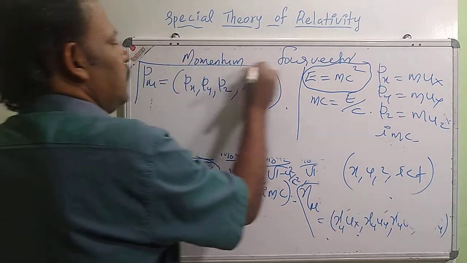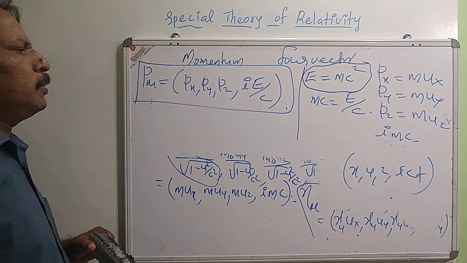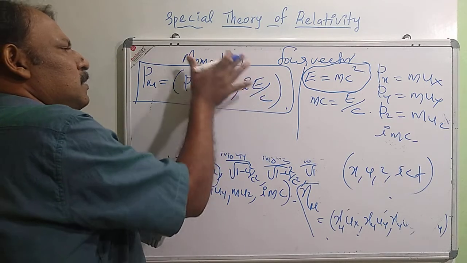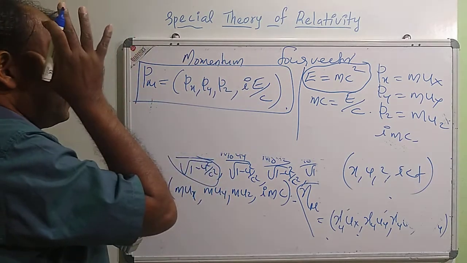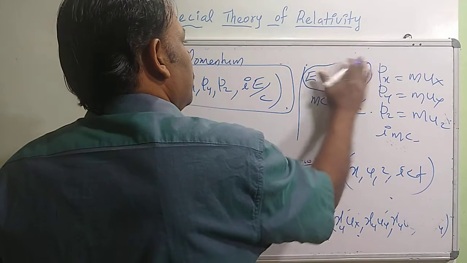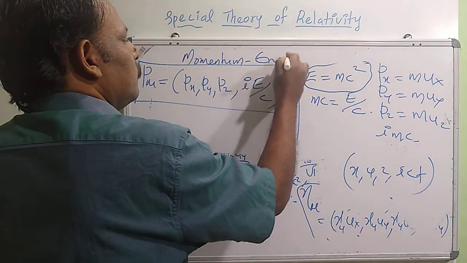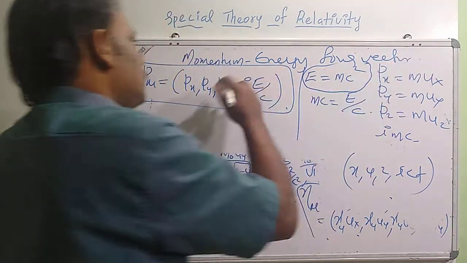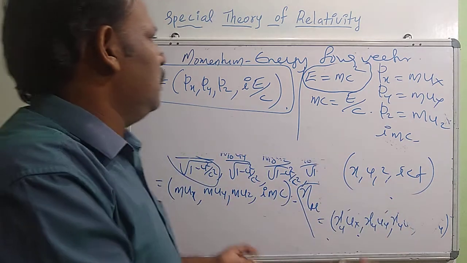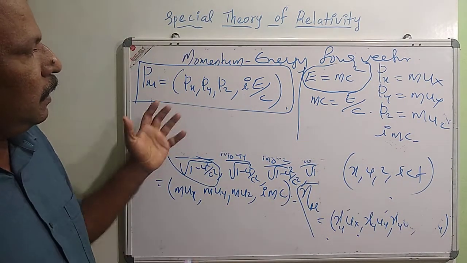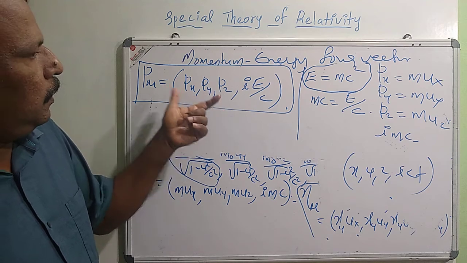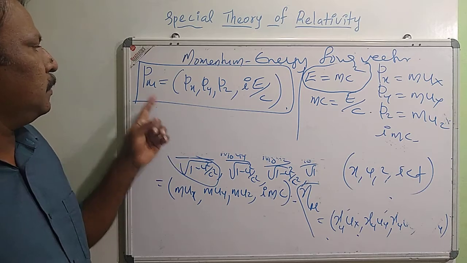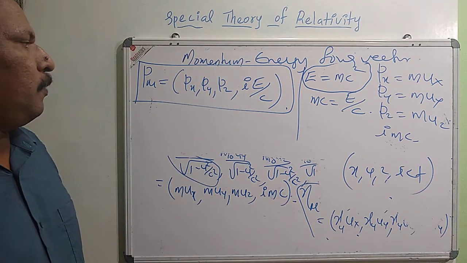So these are the four components of momentum. Actually it is not right to say momentum four vector, we will say it is the momentum-energy four vector. Energy and momentum are not considered independently. We are combining energy and momentum into the components of a single four vector. It is called the momentum-energy four vector.